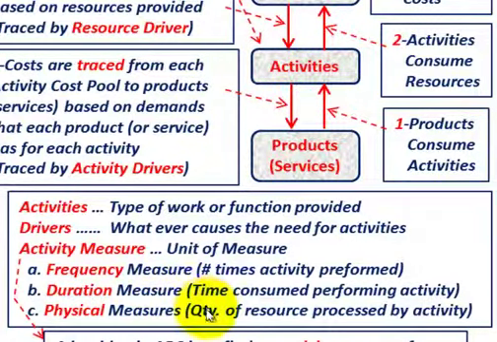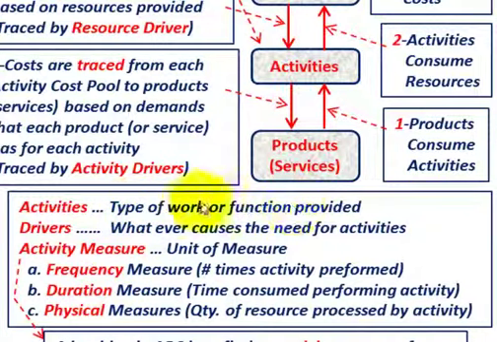That would be the quantity of the resource processed by the activity. So whatever quantity of resource is required would be a physical measure. These activity measures are all key when we start talking about ABC costing and making the calculations. These terminologies are important.